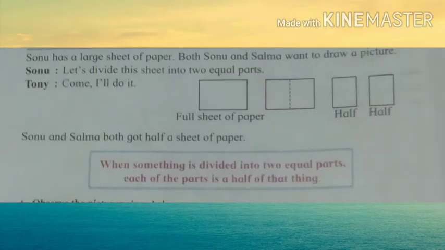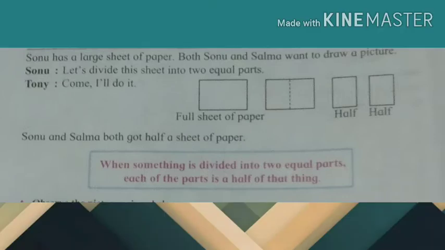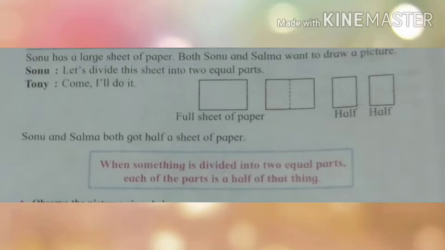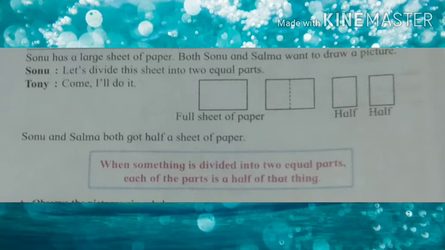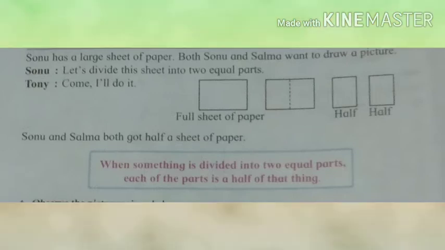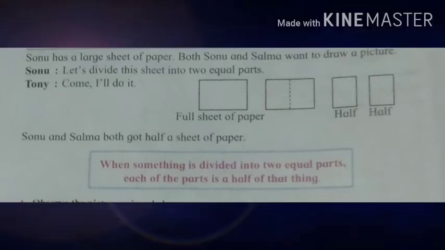Sonu has a large sheet of paper. Both Sonu and Salma want to draw a picture. Sonu: Let's divide this sheet into 2 equal parts. Tony: Come, I will do it. In these pictures, he gave a full sheet of paper, and Sonu and Tony equally divided it in half. Now Sonu and Sana both got half a sheet of paper. When something is divided into 2 equal parts, each of the parts is a half of that thing.